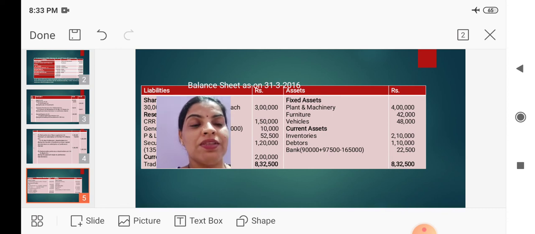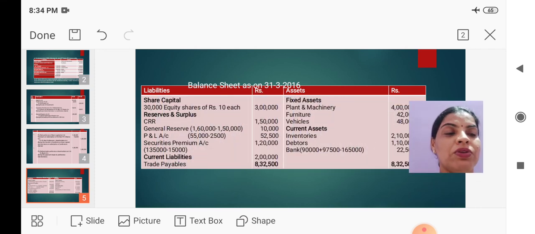So this 97,500 must be added, and out of the total amount we paid redeemable preference shareholders rupees 1,65,000. The amount paid to the redeemable preference shareholders in the form of cash must be deducted. The net bank balance is 22,500.